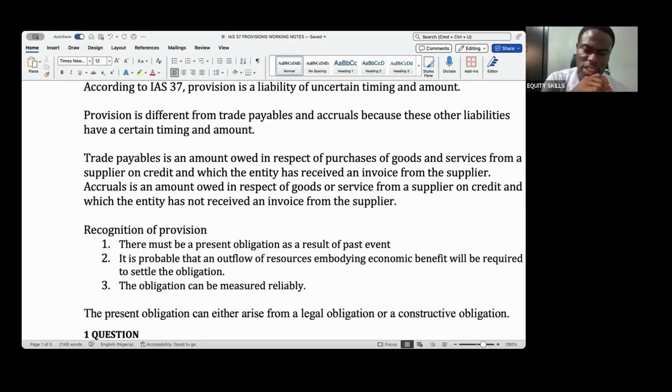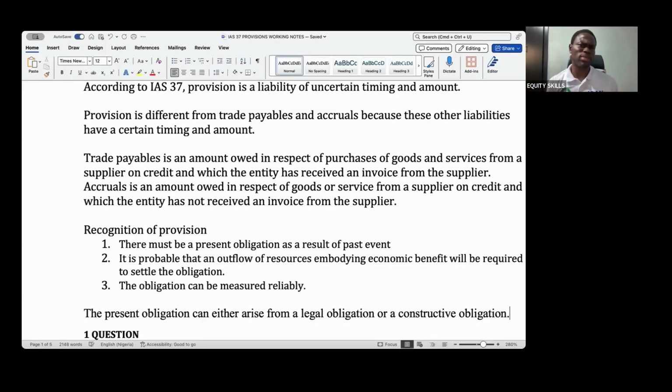A constructive obligation arises where, as a result of an entity's past practices and published statements and policies, it has created a valid expectation in the minds of stakeholders that it is going to act in a certain manner.